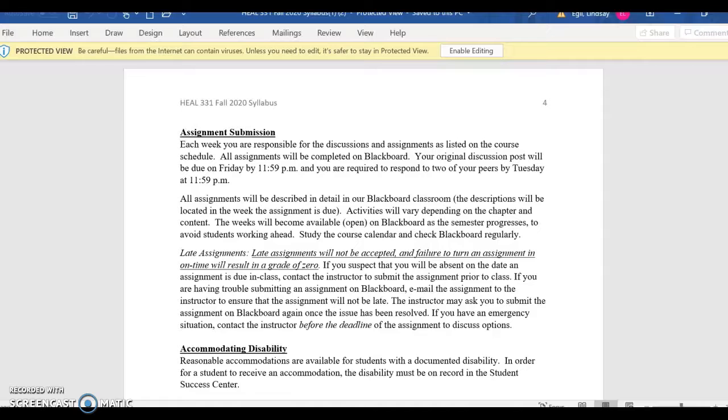is that these weeks are beginning on Wednesday. School starts tomorrow, which is Wednesday. So the weeks will be Wednesday to Tuesday. You need to keep that in mind, especially for the discussions. The way that I have this course structured is that it will open up automatically week by week. Week one will open tomorrow, or tonight at midnight for tomorrow. It's going to open Wednesdays at midnight, and it's going to close Tuesdays at 11:59 p.m.